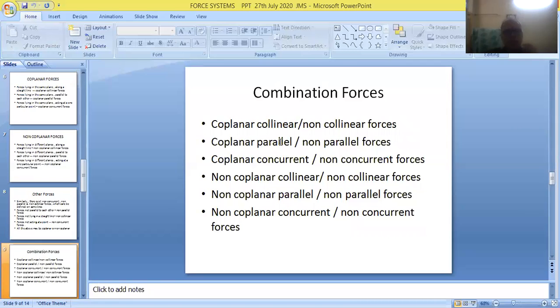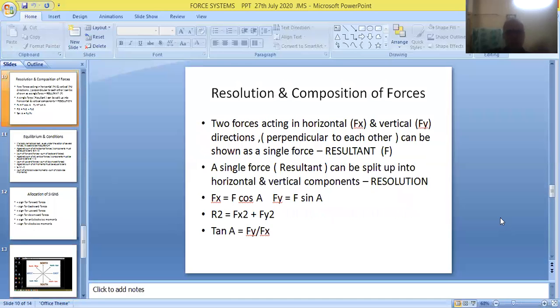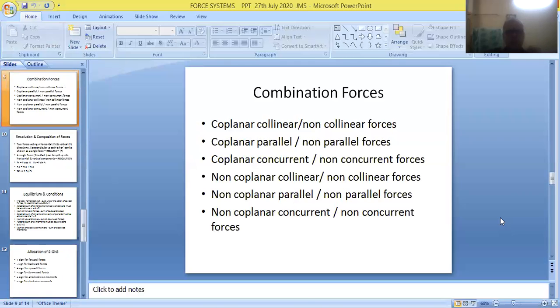Coplanar, collinear, coplanar, non-collinear, coplanar, parallel, coplanar, non-parallel, coplanar, concurrent, coplanar, non-concurrent. Similarly, non-coplanar, collinear, non-coplanar, non-collinear, non-coplanar, parallel, non-coplanar, non-parallel, non-coplanar, concurrent, non-coplanar, non-concurrent. So very easily we will be in a position to write down the definitions of all these terms.